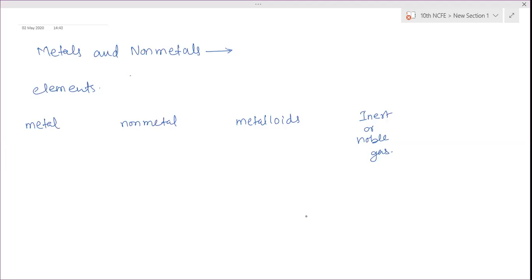Is the main difference clear between all four categories? Yes, ma'am. Okay, so one by one, metals and non-metals, we will see the physical difference, and then the chemical difference. So write down this part first. Metals, atoms of metals. Should we make it like a table? Yes, if you can make a table, it will be easier for you to remember also.